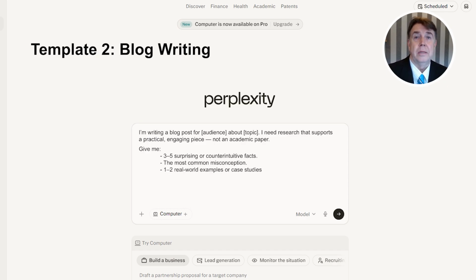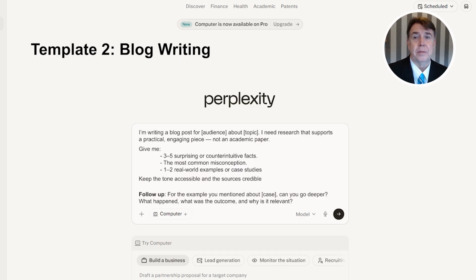Give me: 1. 3 to 5 surprising or counterintuitive facts about this topic that would interest a general reader. 2. The most common misconception people have about it. And 3. 1 or 2 real-world examples or case studies I can reference. Keep the tone accessible and the sources credible. Follow-up refinement prompt: For the example you mentioned about [specific case], can you find more detail? I want the specifics. What happened, what the outcome was, and why it's relevant to my argument.